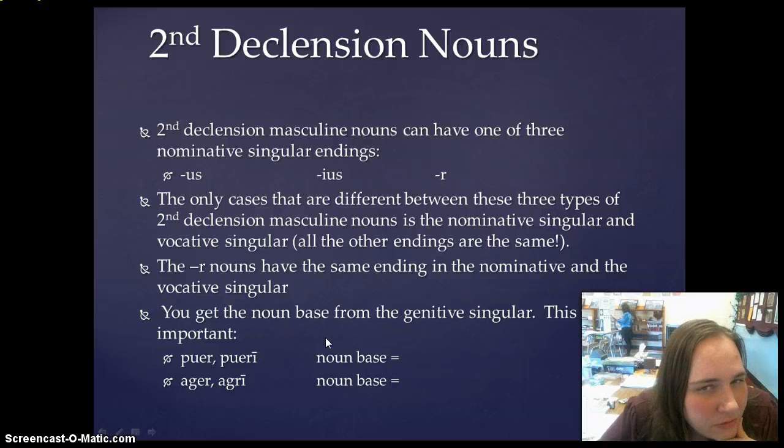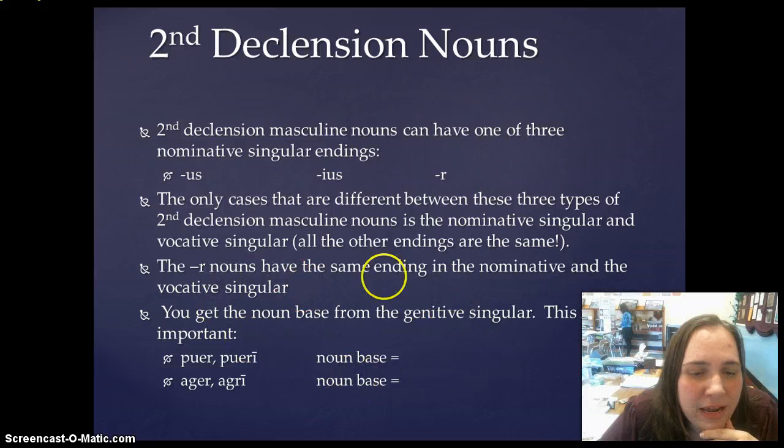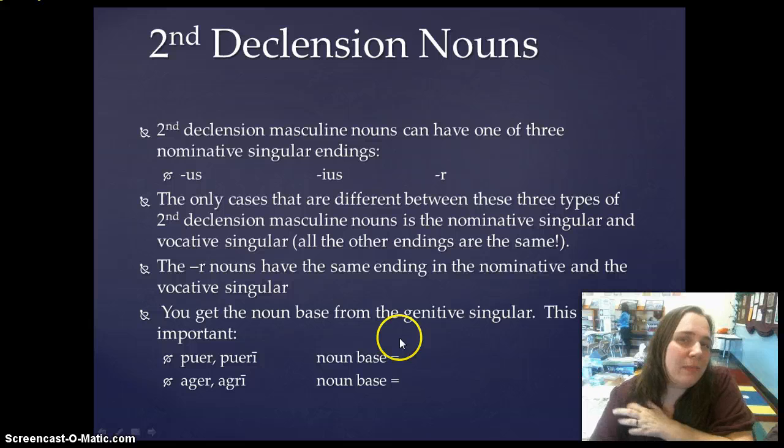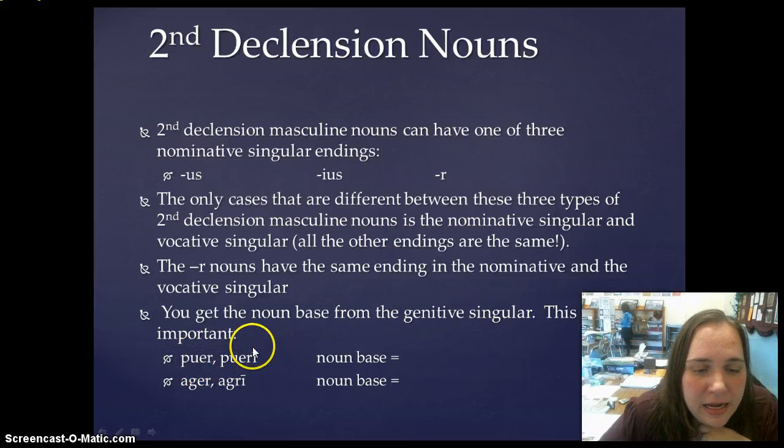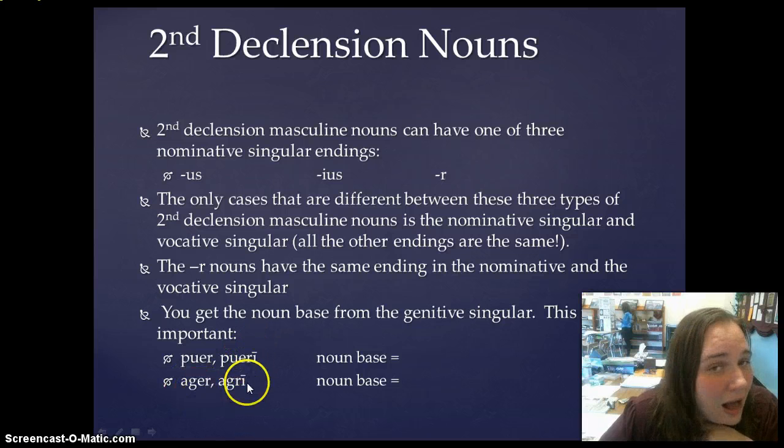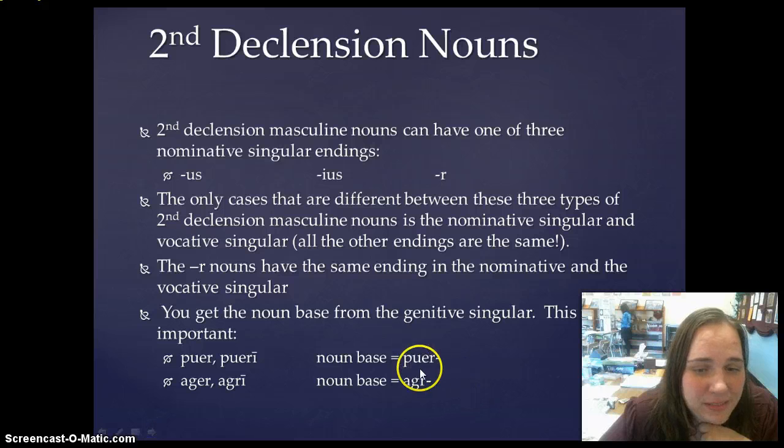What's really important for you to remember is how to get the noun base. You get the noun base by removing the ending from the genitive singular. This is particularly important, as you can see from this example. One of these -r ending nouns, puer, pueri, if you take that ending off, it's going to keep its e, whereas ager, agri is going to lose its e. See? So the noun base for puer, pueri is puer, but the noun base for ager, agri is agr.